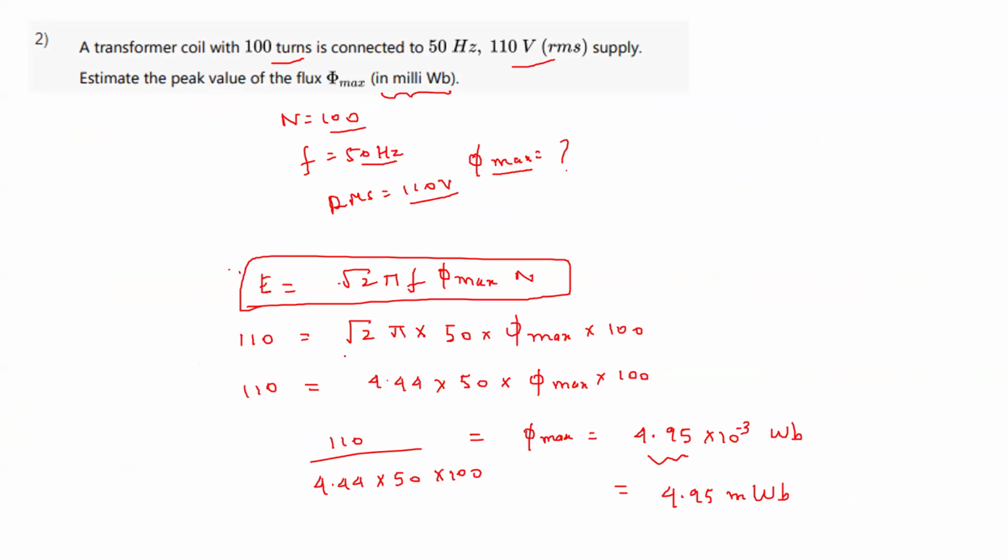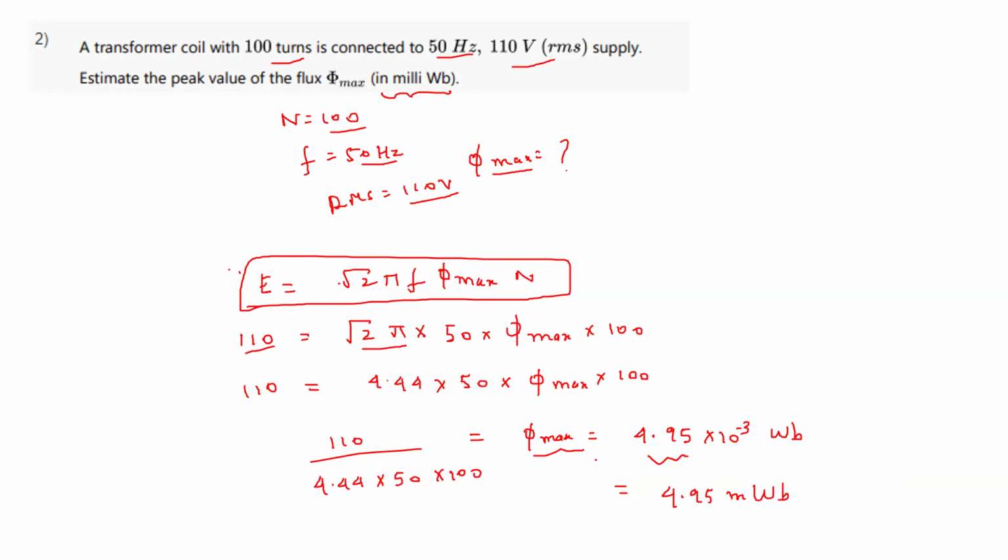Now here everything else was given to us. The RMS value of EMF, E, was given as 110. This is root 2 pi, with frequency 50 hertz, and then N is 100, so phi max into 100. Now root 2 into pi is 4.44. From all this I can find the value of phi max.